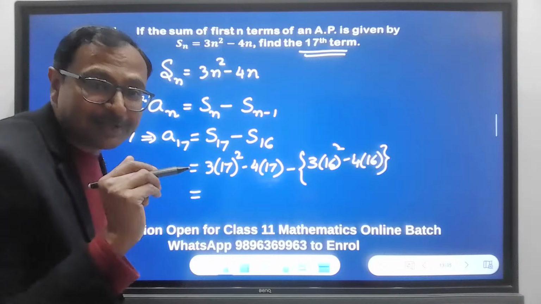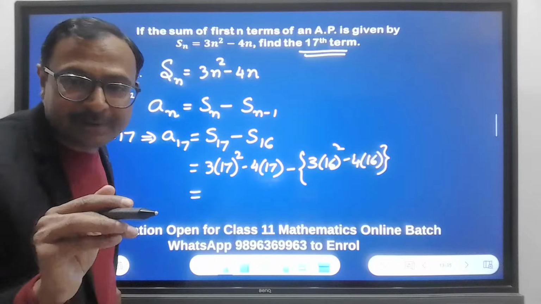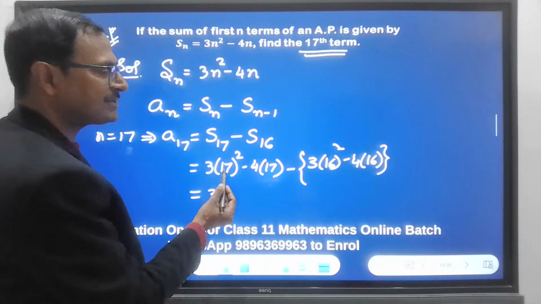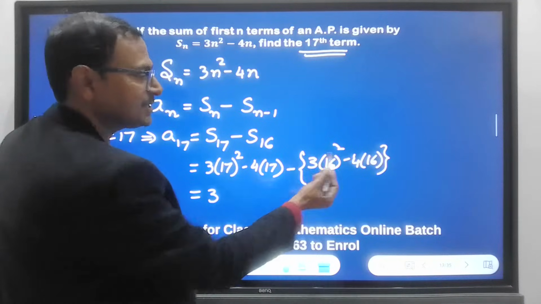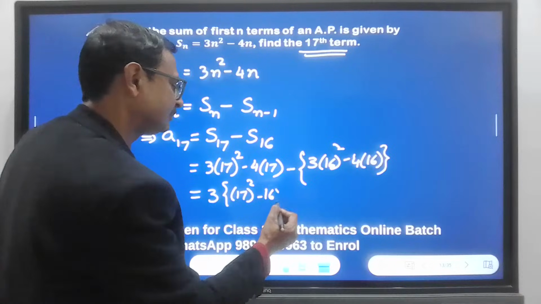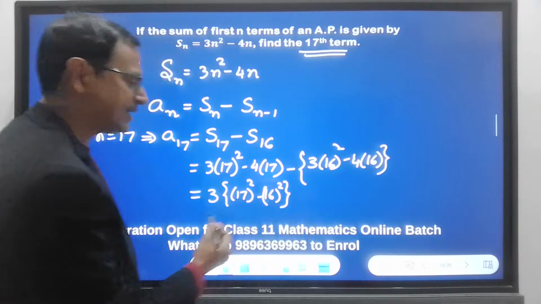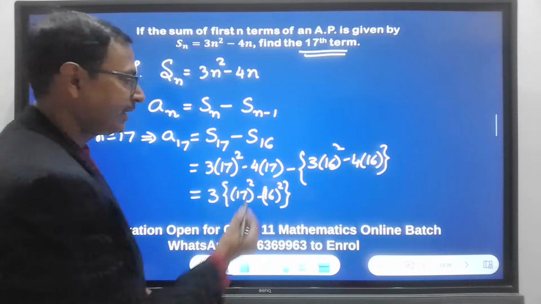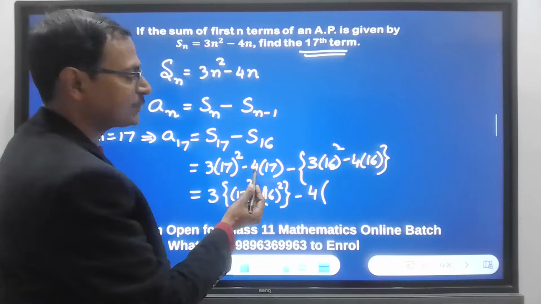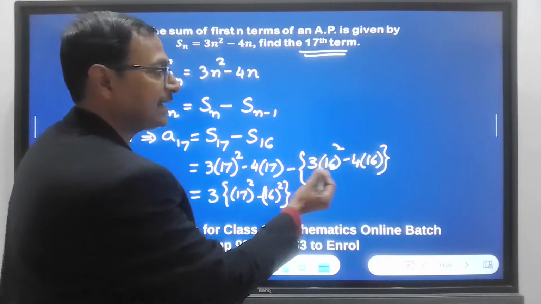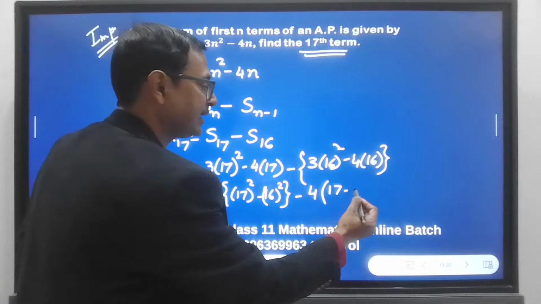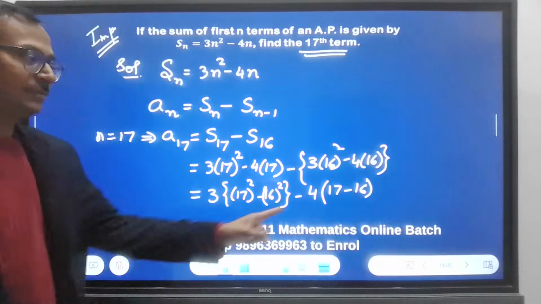Now, if you start opening the squares, we are doing a blunder. Okay. Watch. 3 times 17 square minus 3 times 16 square, so we will write 17 square minus 16 square. Right? These are the first two terms here and here. Then minus 4 times 17 plus 4 times 16. So 17 minus 16. See, check.